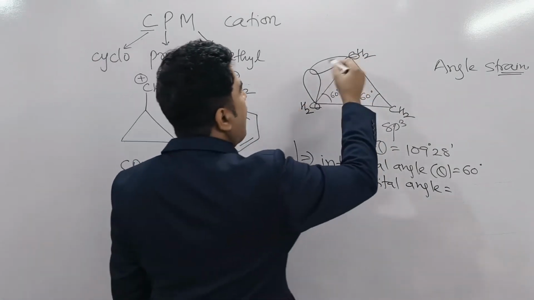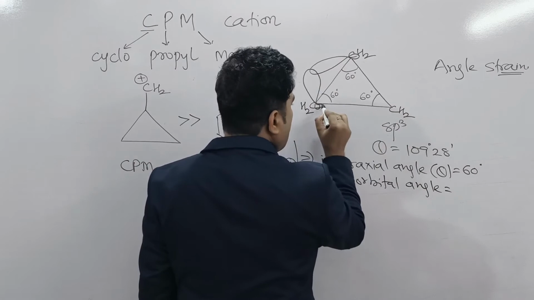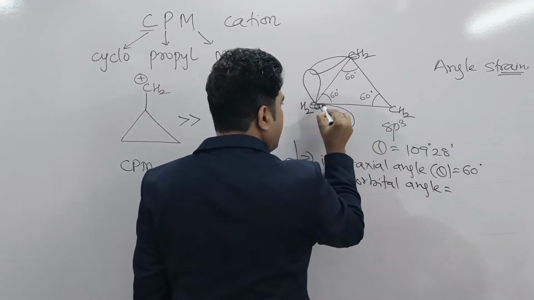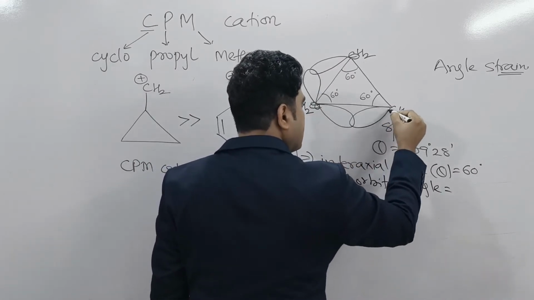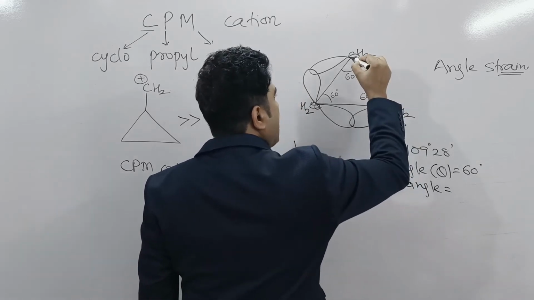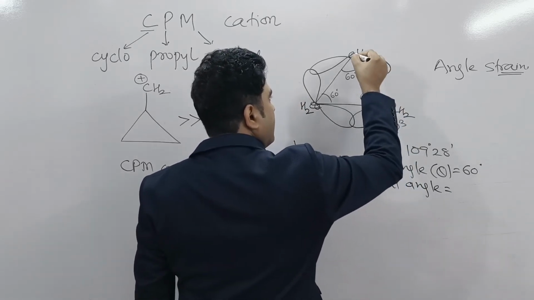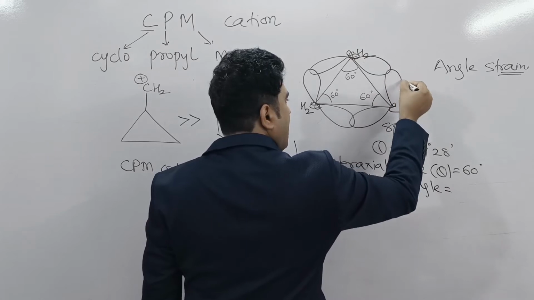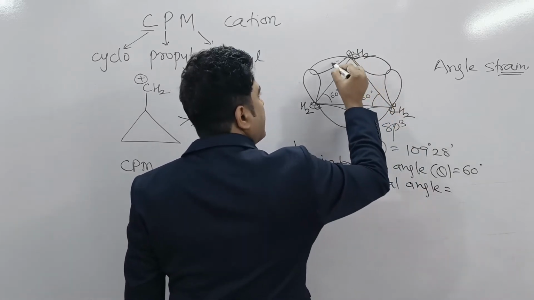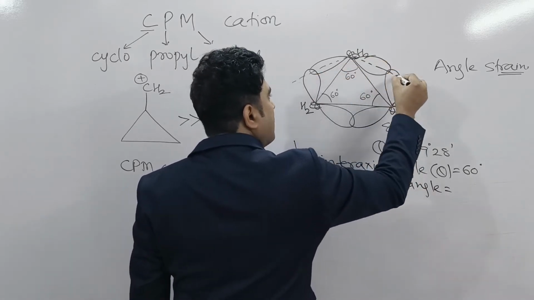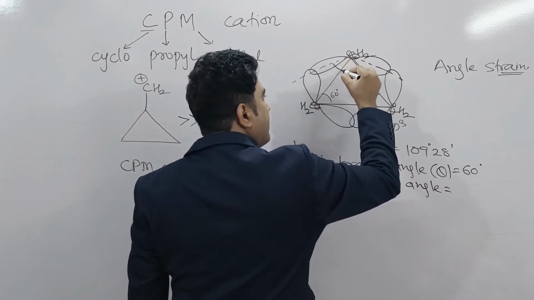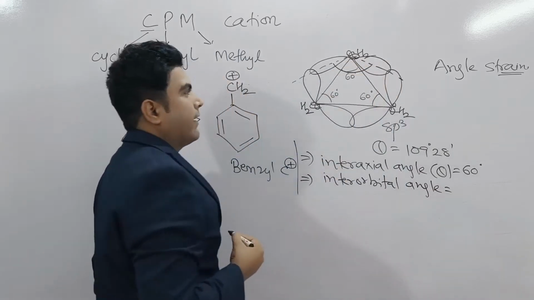Okay, so these are the orbitals. Similarly this carbon's hybrid orbital is like this, and this one is like this, and they overlap each other.